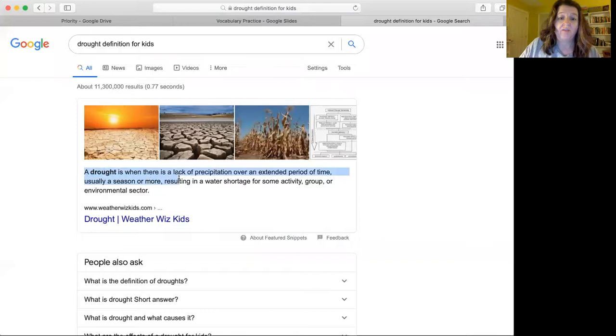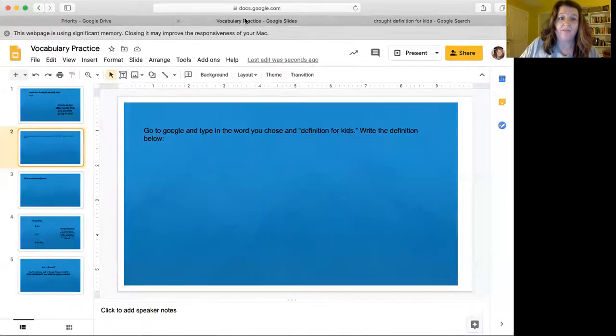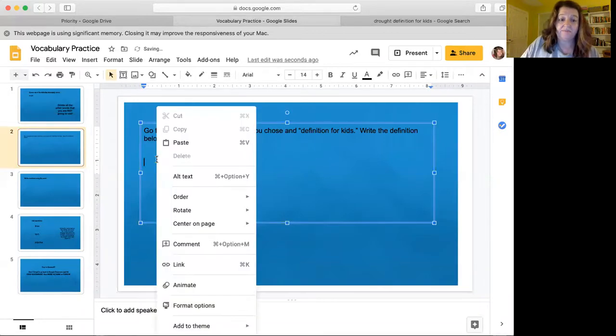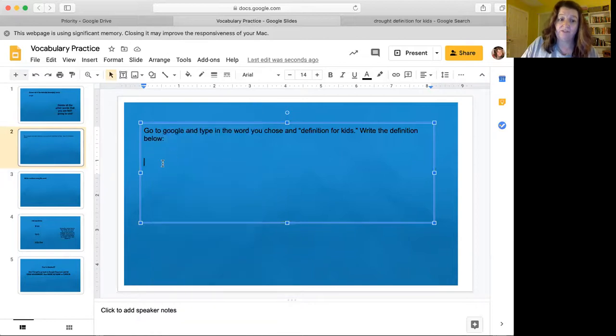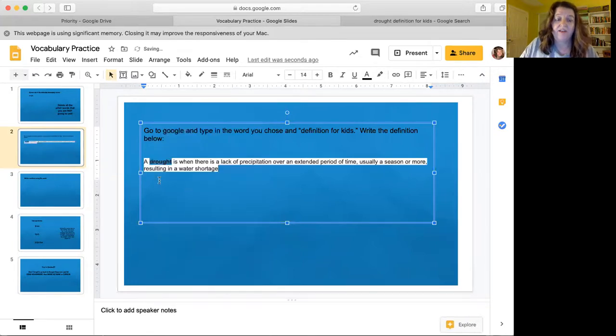So I'm just going to say that this is the most important part. And so I'm even going to copy that, and I'm going to go back over here to my screen, and I can paste it if you know how to copy and paste, or you can type it. Oops, I said I was going to paste it. That one didn't paste. There we go. Okay, so then right there it is. I have the definition. So if you want to copy and paste, I won't be mad because that's getting the definition, or you can copy it, type it.